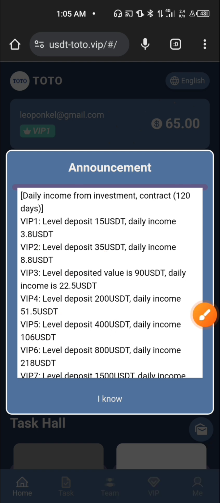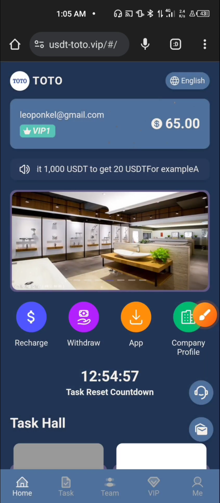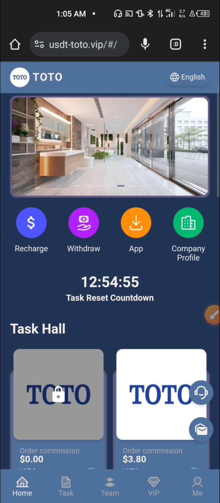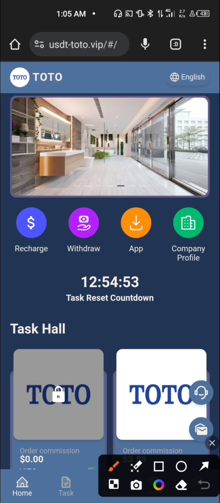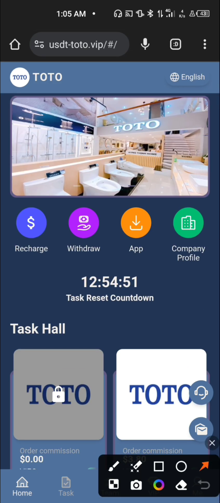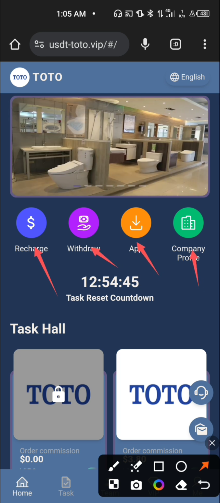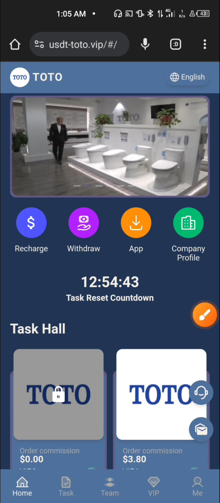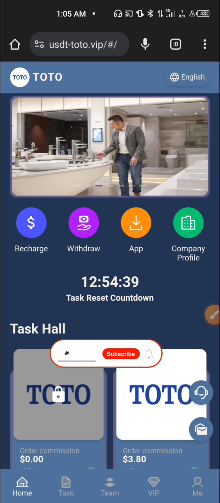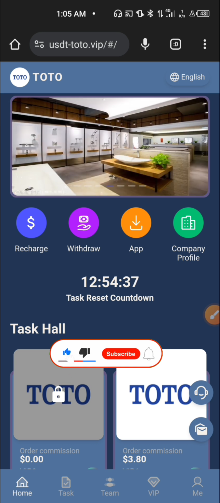Now to activate this plan, you need to recharge your account, and you need to click over here in order to recharge your account. When you look over here, you will see recharge, withdraw, app, and company profile, but I'm going to take us through how you can recharge your account in order to activate any plan of your choice, or rather any VIP of your choice.